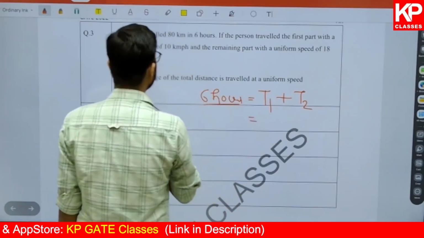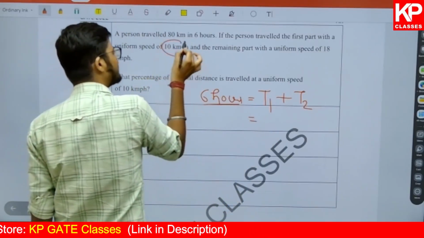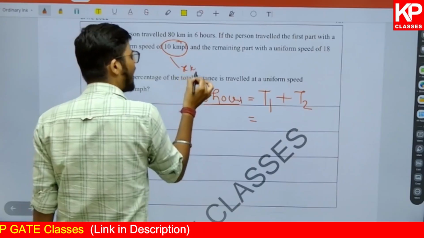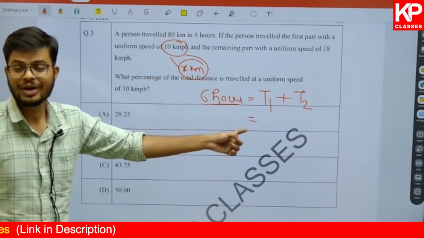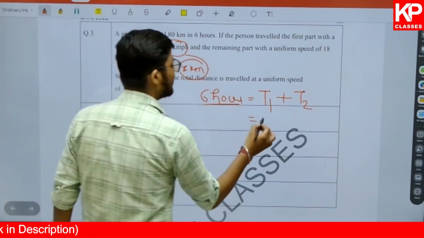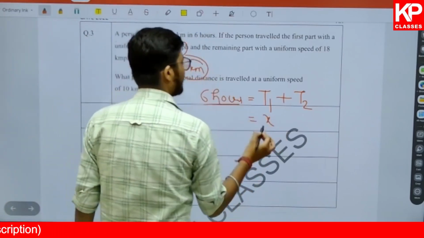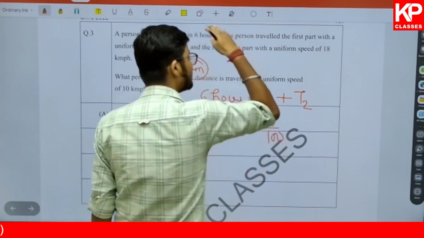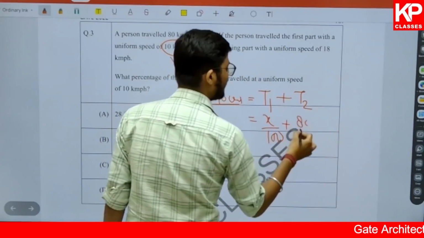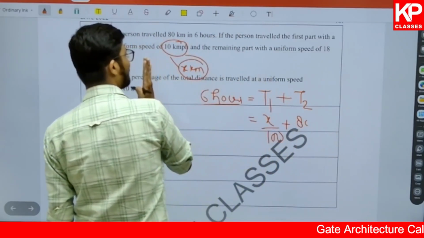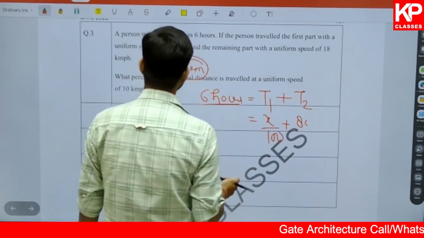Distance upon speed. So suppose he has covered a distance of x kilometers at this speed of 10 km per hour. Time is equal to distance upon speed. So here, the time for the distance he has covered is x by 10. The total distance is given as 80, so the remaining distance will be 80 minus x. Whatever is left is covered at what speed? At a speed of 18 km per hour.